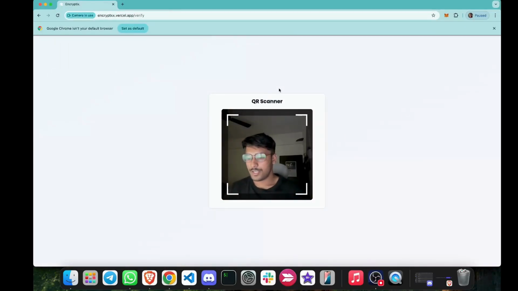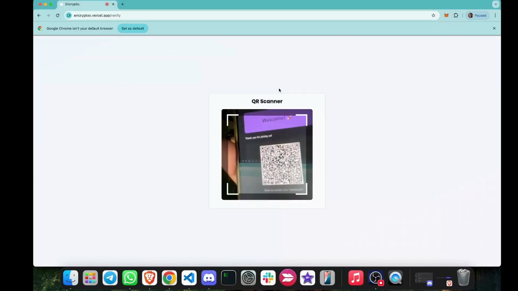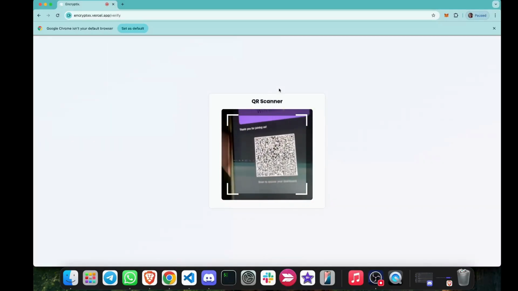So on the event day, owner will have a phone which he can use back camera to scan everyone's ticket like this. But I will show how it works. So as you can see, I have a ticket. I just received this ticket. I will just scan this. Okay, it's taking some time and the position is bad.